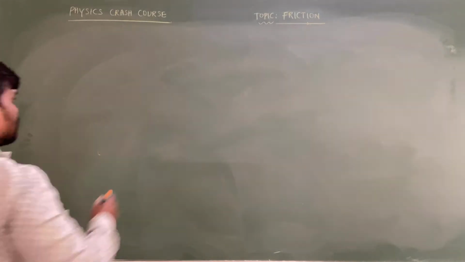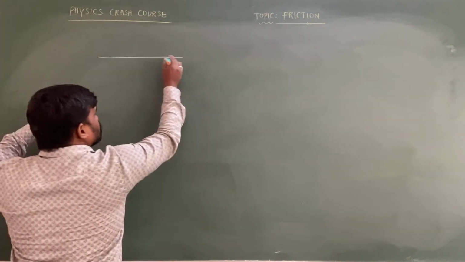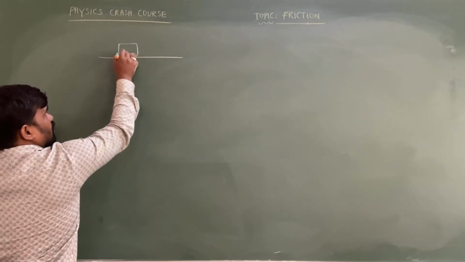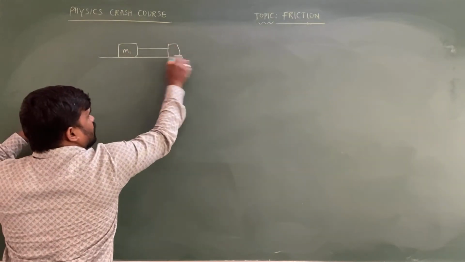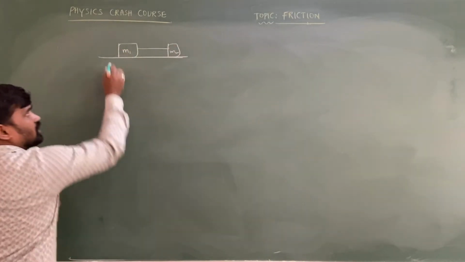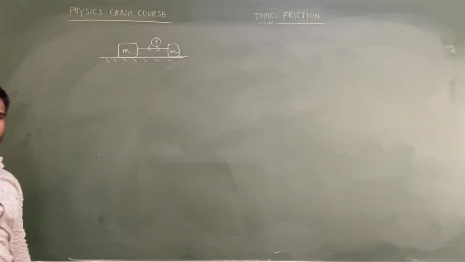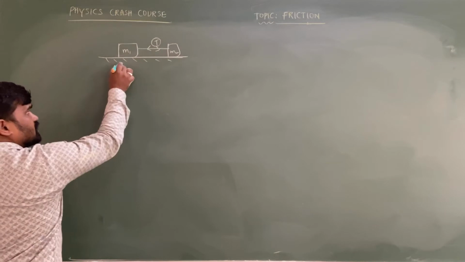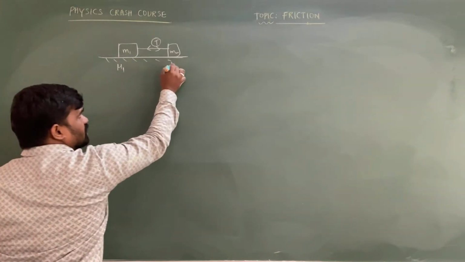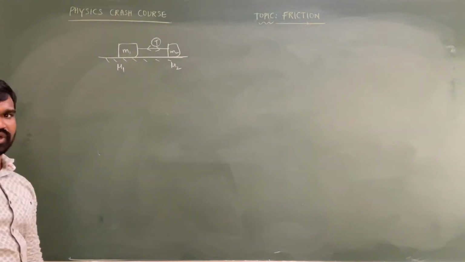Let's consider one more example. There is a block M1 and another block M2. These are two blocks connected by an inextensible string. The tension in the string is equal to T. Let's consider there is a coefficient of friction mu1 here, and a coefficient of friction mu2 here.